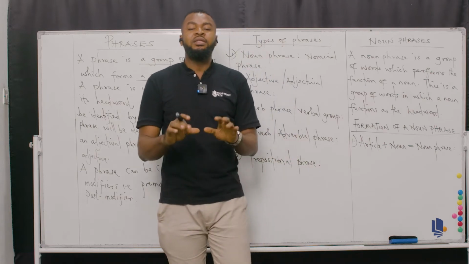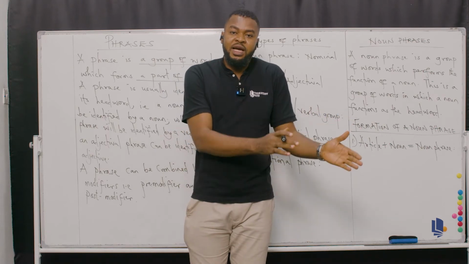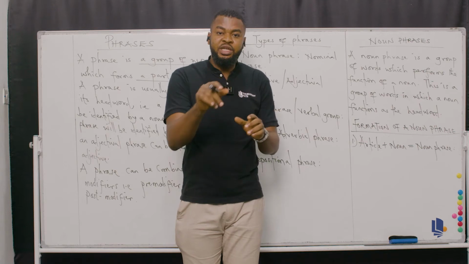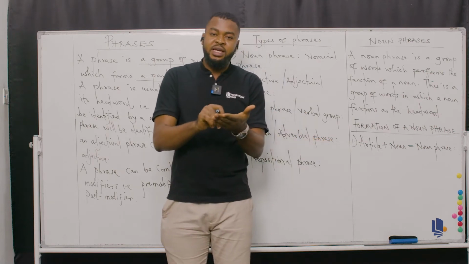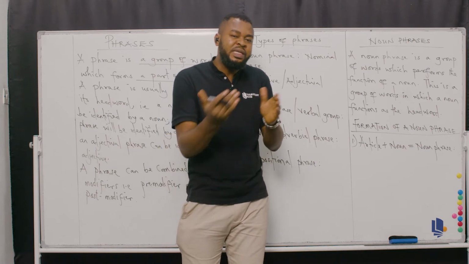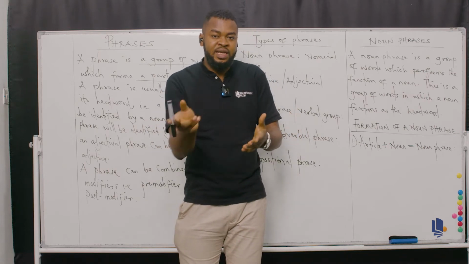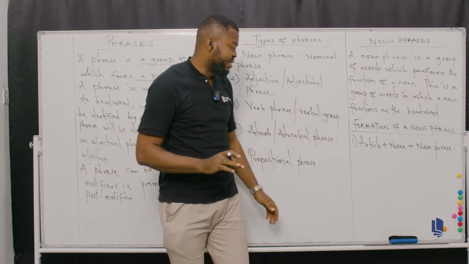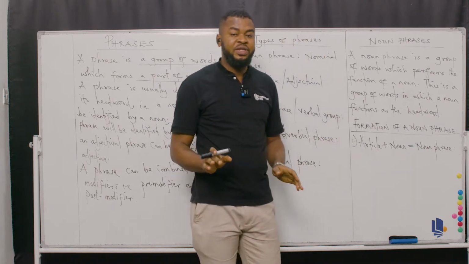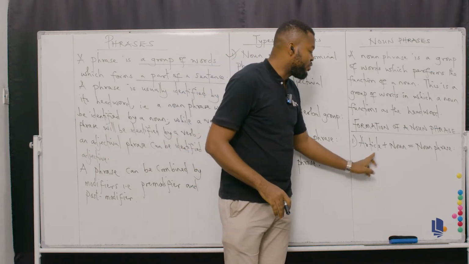And what are articles? Articles are pre-modifiers. By pre-modifiers, I mean they usually occur before the noun. They say something about the noun. Do you understand? For example, you have THE, that's a definite article, and then you have A or AN, that's an indefinite article. I hope that is clear to you. So they precede the noun, trying to suggest something about the noun. That's the basic function. So anytime you combine an article plus a noun, you will automatically form a noun phrase. So the easiest way to recognize a noun phrase is an article with a noun.